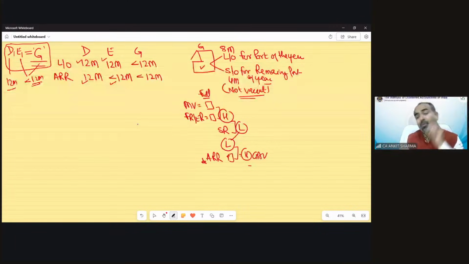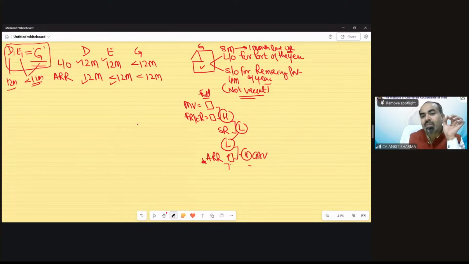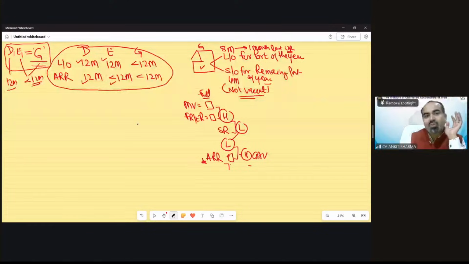Understood? Suppose the question says that out of these 8 months, 1 month rent is unrealized also. So again, it will remain case G. But now, in place of rent of 8 months, we will only take rent of 7 months. So nothing will change. Solution will not change. It would remain the same. So that's why technically D, E, G is same solution pattern.